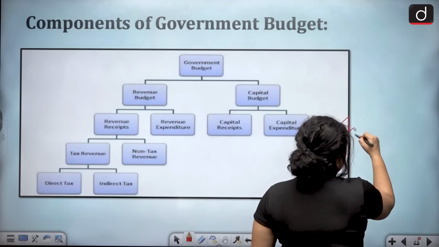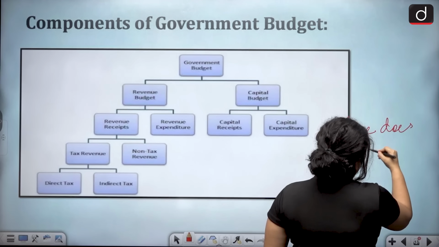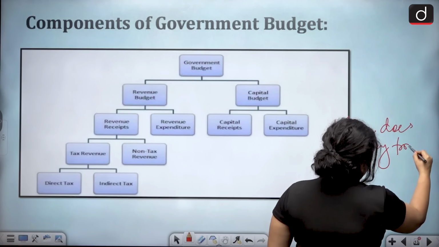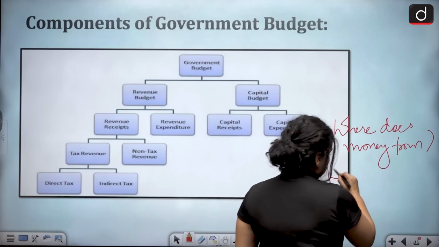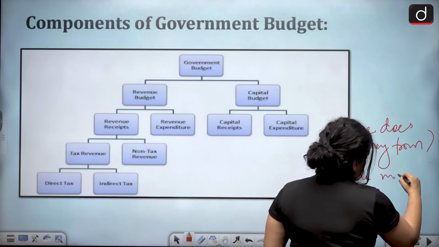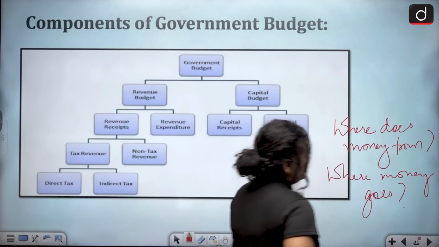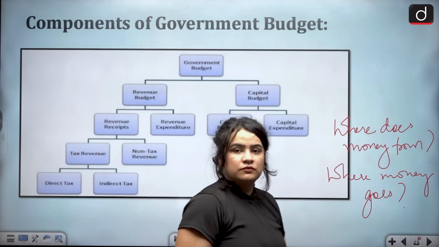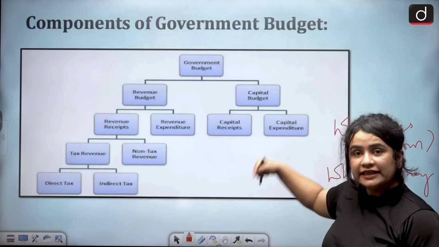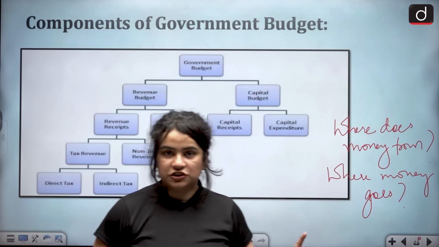It simply states where money comes from, where money goes to. That is the whole idea of a budget, to figure out what is the source of your income and what is the avenue of your expenditure.